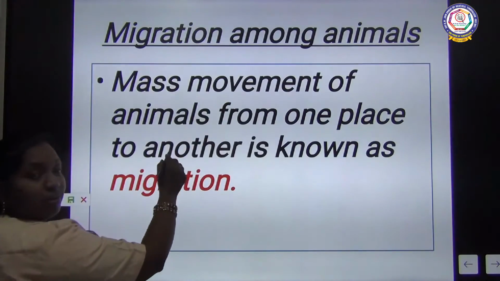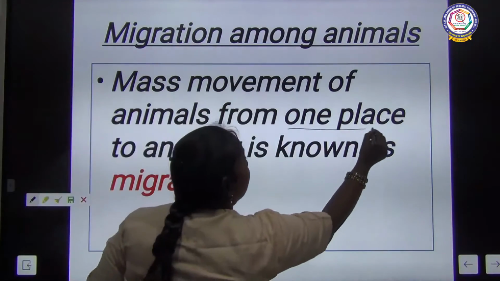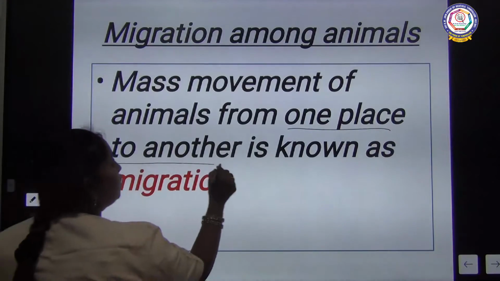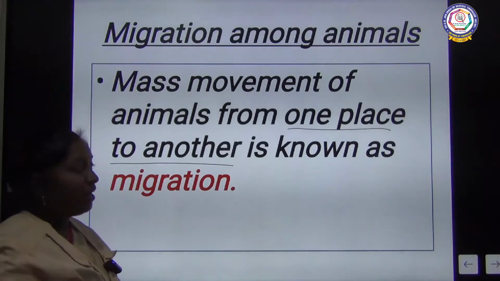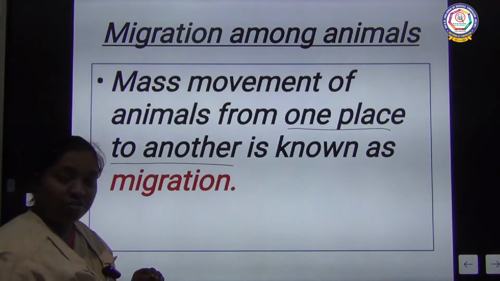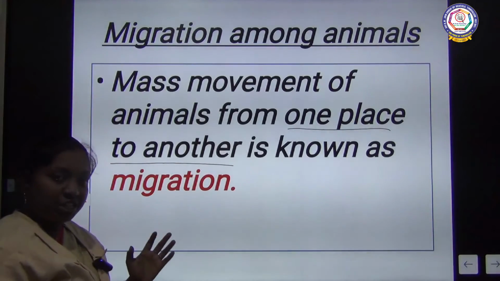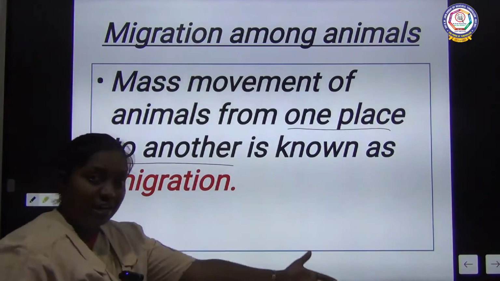Mass movement of animals from one place to another place is known as migration. Children, what is migration? Changing its place from one place to another place.